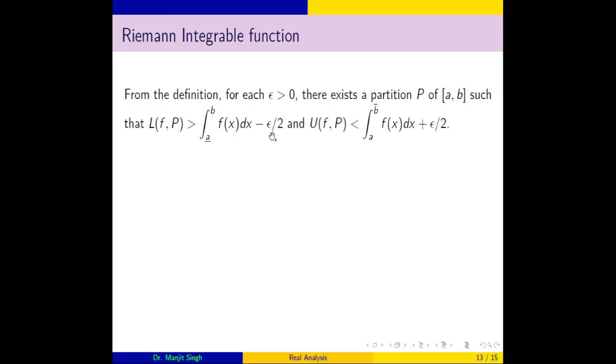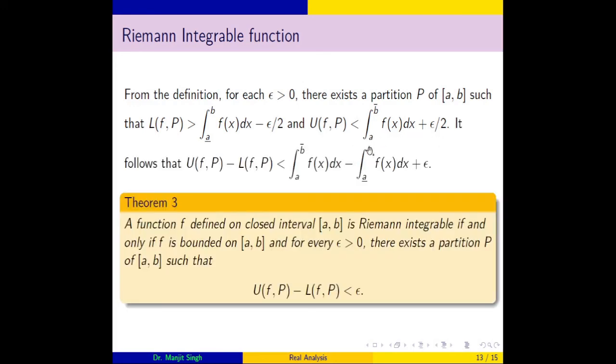In the same way, this is the greatest lower bound, and if you add some however small quantity to it, then there exists a partition, the same partition, for which the upper sum will be less than this particular real number. So using this, U(f,P) minus L(f,P), you will have this situation. So this is an interesting situation.